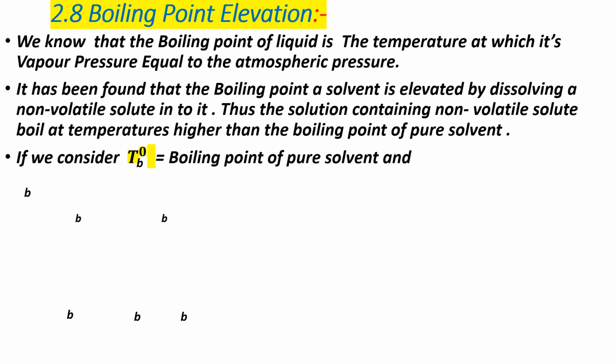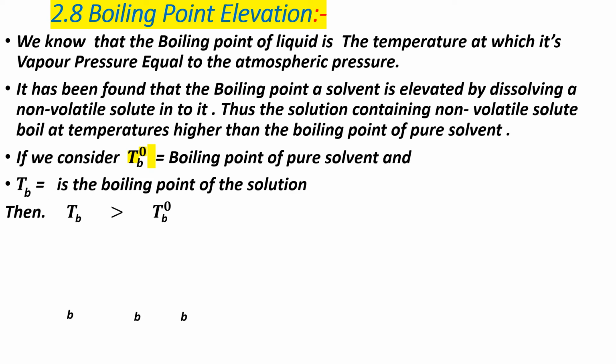If you consider T0B is equal to boiling point of pure solvent and TB is equal to the boiling point of the solution. As per the above explanation, TB is greater than T0B.